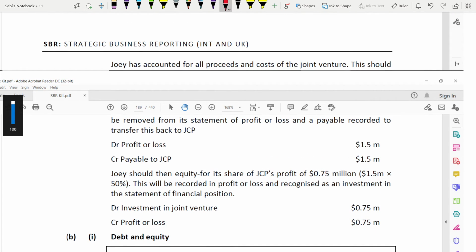So Joy has accounted for all proceeds and costs of the joint venture. This should be removed from the statement of profit or loss and a payable recorded to transfer this back to JCP.